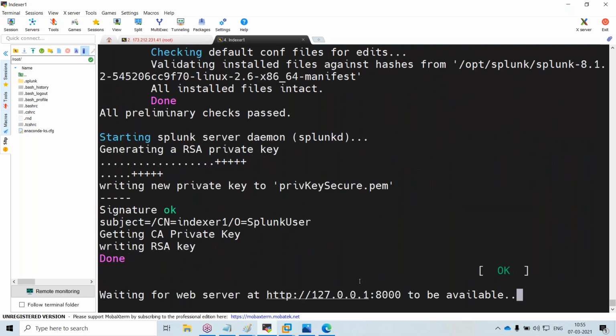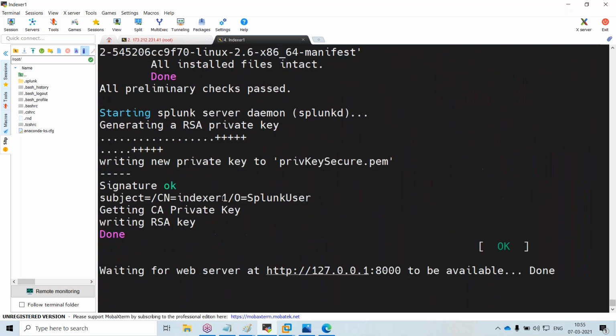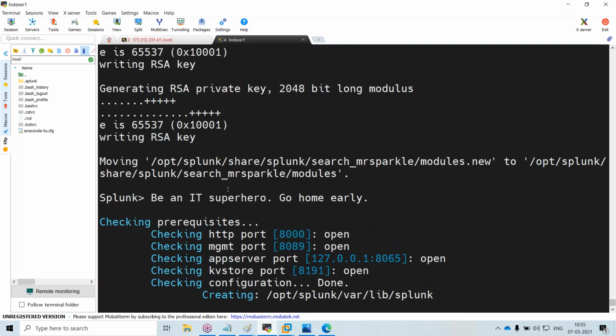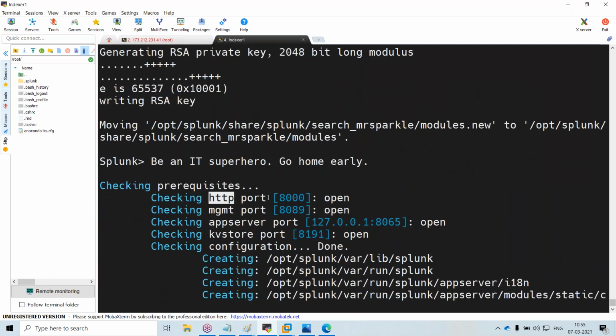Basically, here Splunk will use port 8000. 8000 is for the web UI. If you have any application running on 8000, you won't get the console.